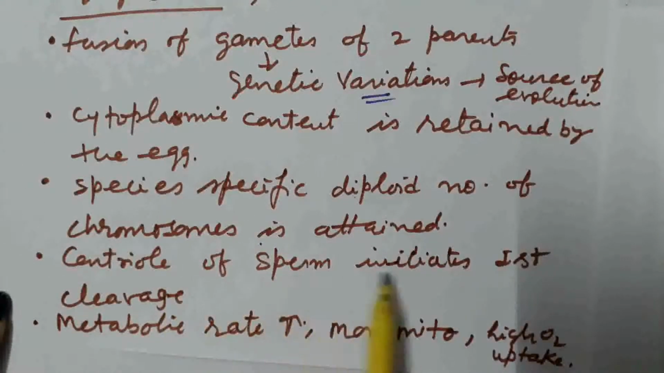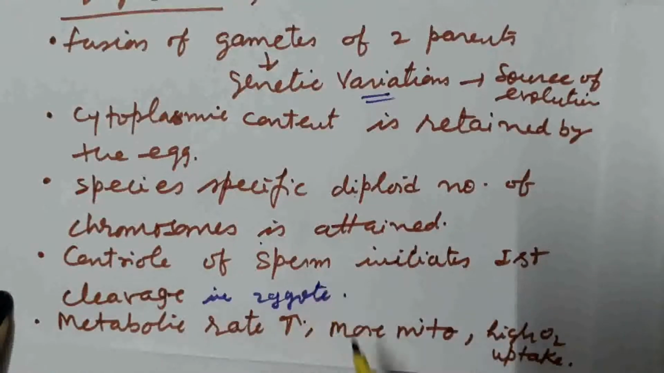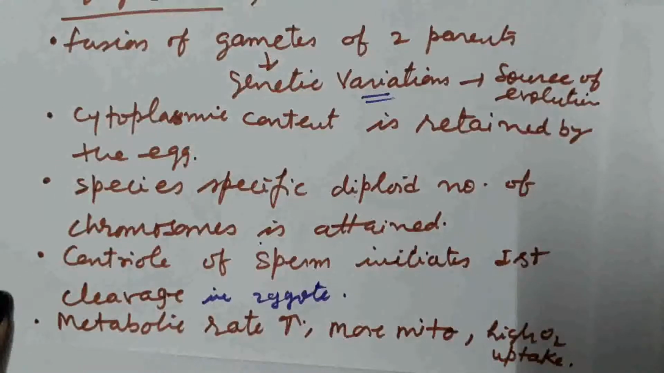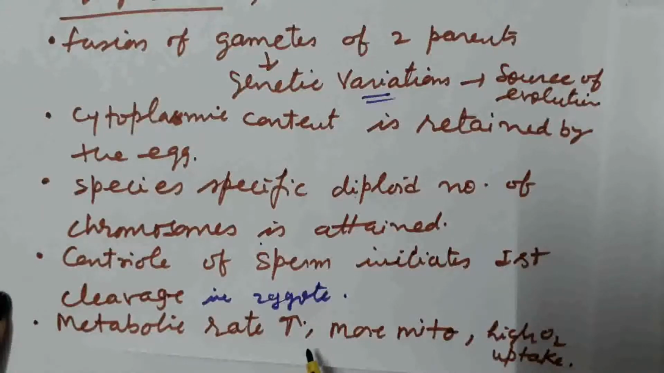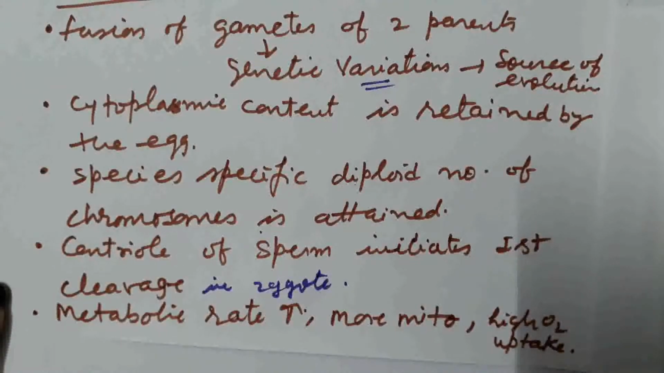The centriole of sperm initiates first cleavage in the zygote. After the formation of the zygote, division starts in the zygote for its development, which is known as cleavage. So at that time, the centriole of sperm initiates first cleavage. Mitochondria of sperm also enter inside the egg. So a large number of mitochondria are present in the zygote and high oxygen uptake takes place. So metabolic rate increases in the zygote for further development.